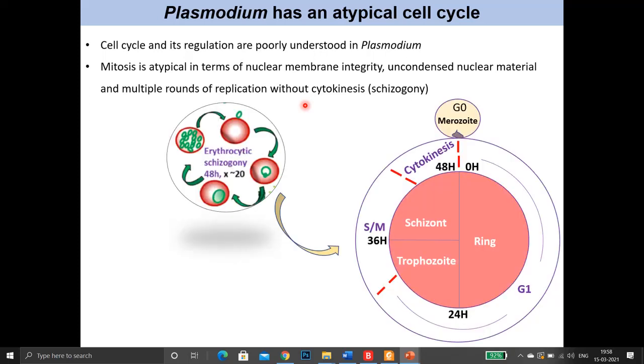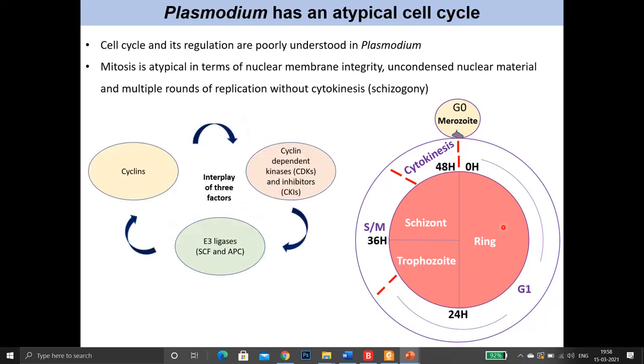In particular, if we look at erythrocytic schizogony, the cell cycle can be divided into G1 phase and alternating synthetic and mitosis phases, depending upon the nuclear division pattern, which one can observe through Giemsa stain or staining with DAPI or Hoechst stain. Now, any eukaryotic cell cycle is basically an interplay of 3 factors: cyclins, their kinases and inhibitors, and E3 ligases. But these are very non-canonical, atypical and primitive in Plasmodium, according to in silico